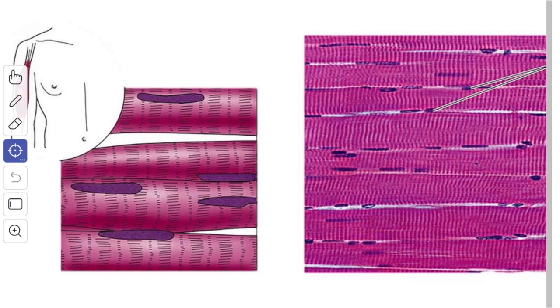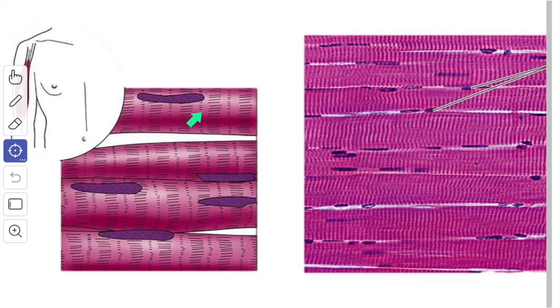The microscopic features: the skeletal muscle is made up of essentially long cylindrical fibers and the length of the fiber is highly variable, the longest being as much as 30 cm in length. The diameter of the fiber varies considerably between 10 to 60 micrometers. Usually it is 50 to 60 micrometers.